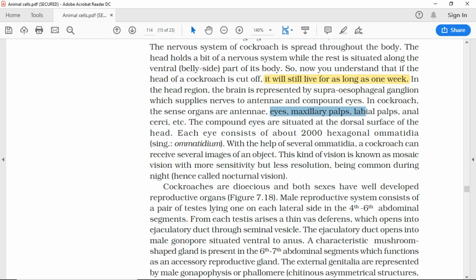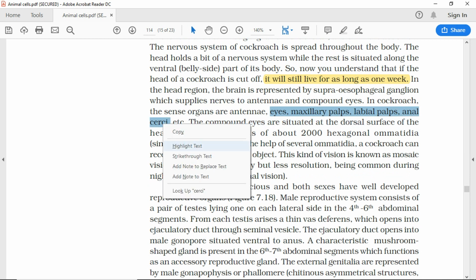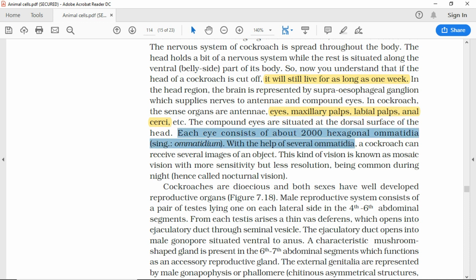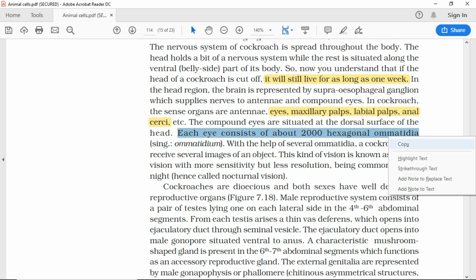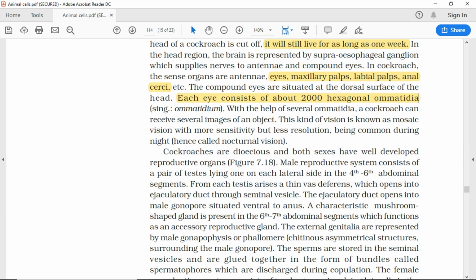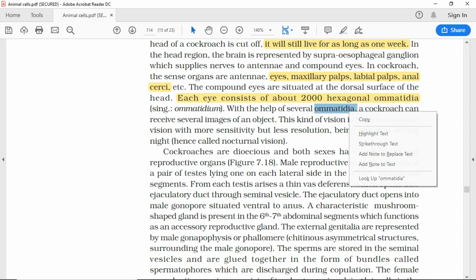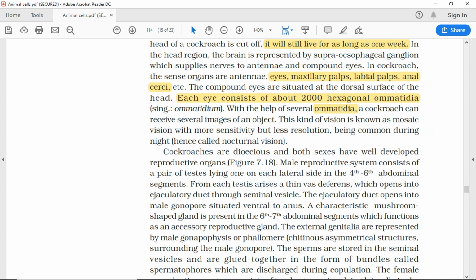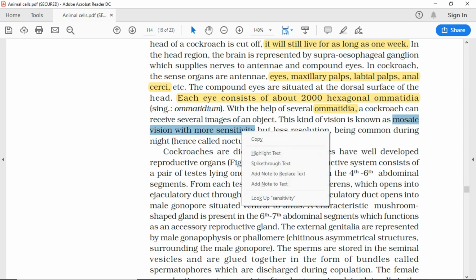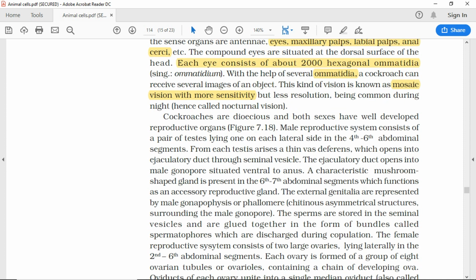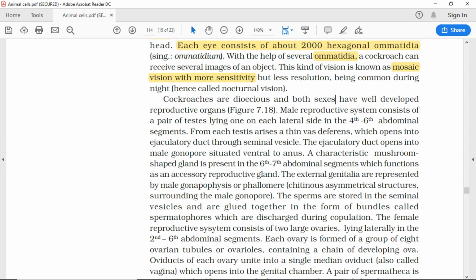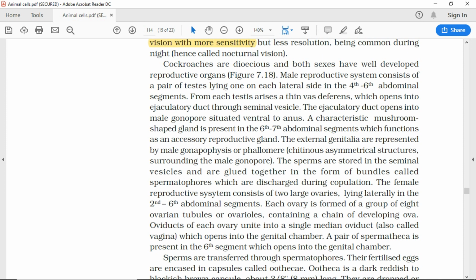The compound eyes are situated at the dorsal surface of the head. Each eye consists of about 2,000 hexagonal ommatidia. Singular, ommatidium. With the help of several ommatidia, a cockroach can receive several images of an object. This kind of vision is known as mosaic vision, with more sensitivity but less resolution, being common during night, hence called nocturnal vision. Cockroaches are dioecious and both sexes have well developed reproductive organs, figure 7.18.